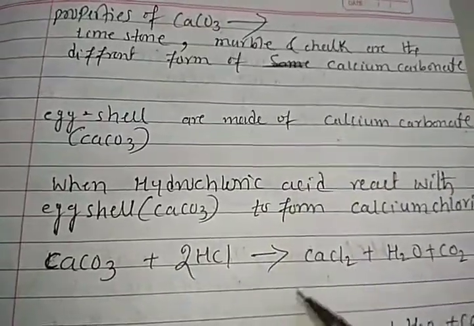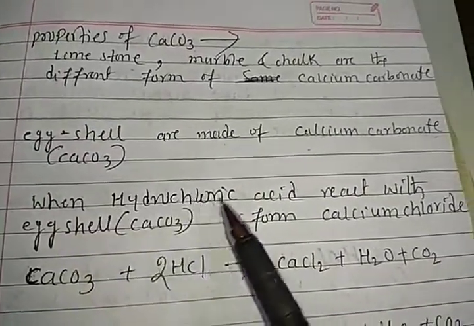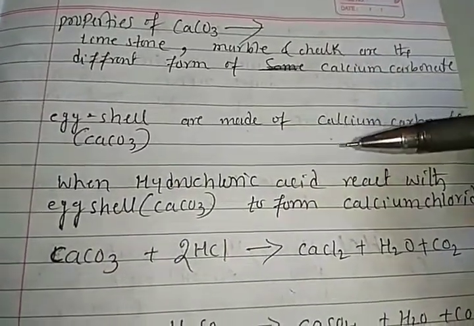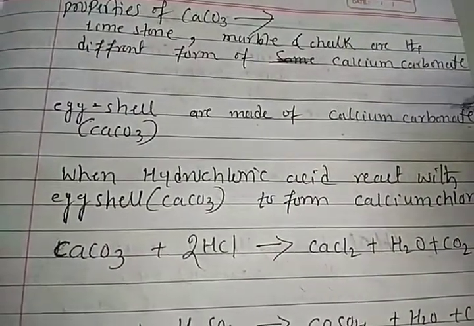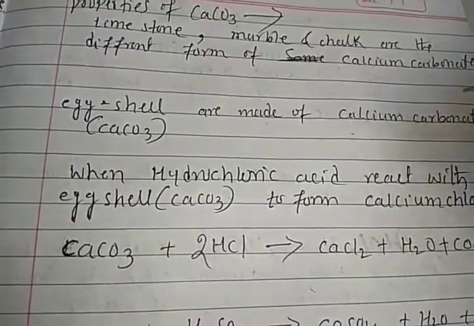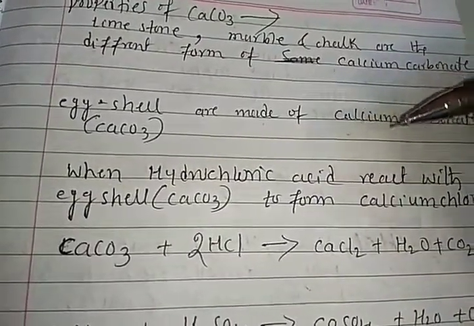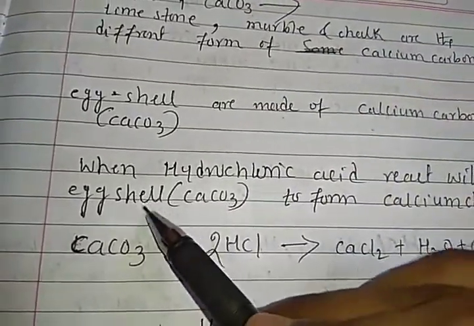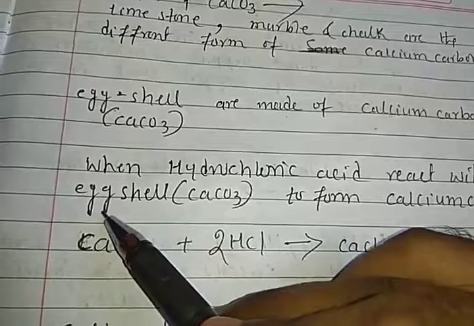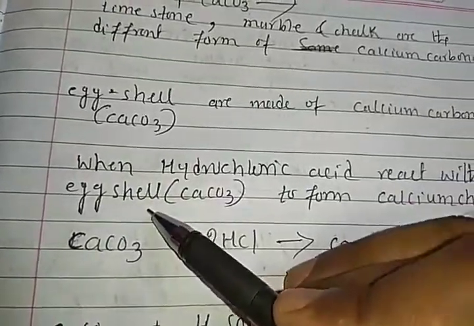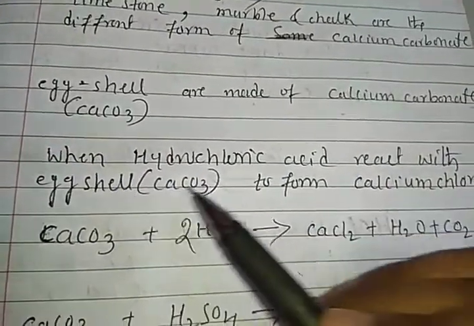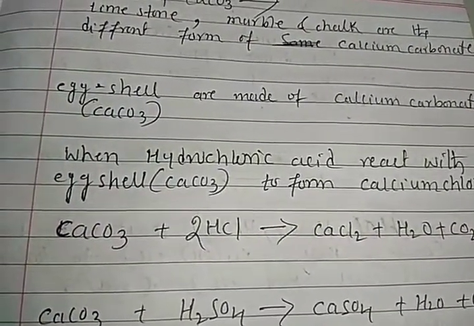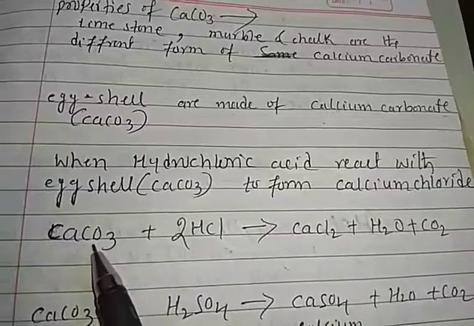Let's see one experiment. When hydrochloric acid reacts with eggshell, we add the acid. In the lab, whatever hydrochloric acid or any acid is available in our lab, we add that acid to the eggshell, the coating of the egg. So it forms calcium chloride. How does it form? Let's see here, students, an example.